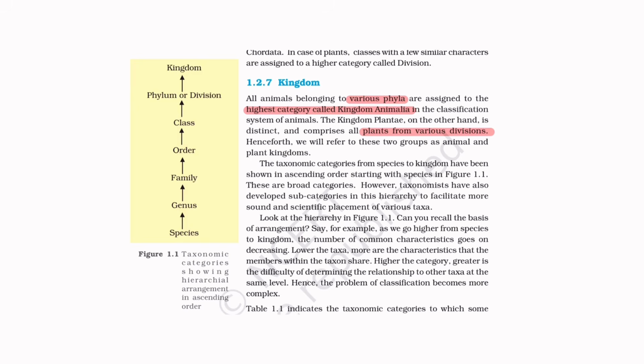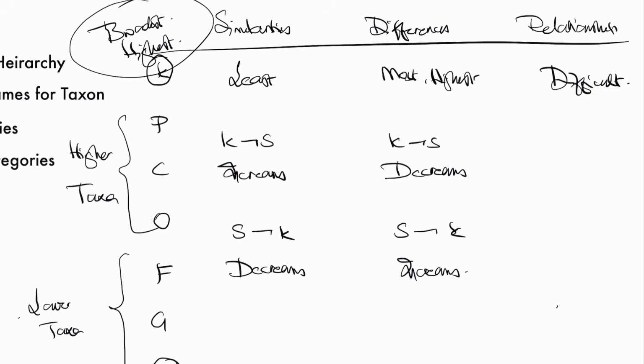The taxonomic categories from species to kingdom have been shown in ascending order starting with species. These are broad categories. However, taxonomists have also developed subcategories in this hierarchy to facilitate more sound and scientific placement of various taxa, which I have already told you. Look at the hierarchy in figure 1.1. Can you recall the basis of arrangement? As we go higher from species to kingdom, number of common characteristics goes on decreasing, similarities.